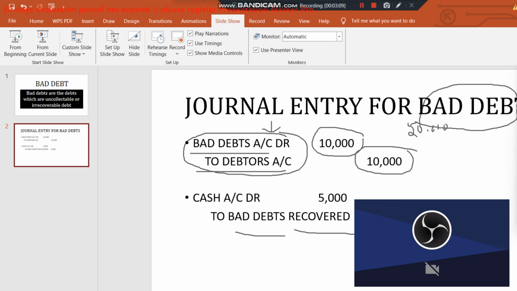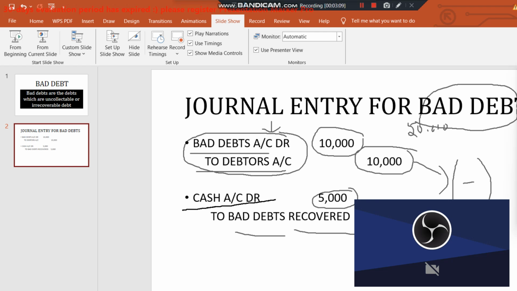Why is it important? Because you are taking this amount as bad debt and reducing it from your profits, since it is not going to help you in the business. Out of the 10,000 loss, at least 5,000 you can recover from company B. The company is paying you 5,000 rupees out of 10,000, as that is all the company is able to pay. So you can recover that 5,000 rupees, and that is cash you are receiving.